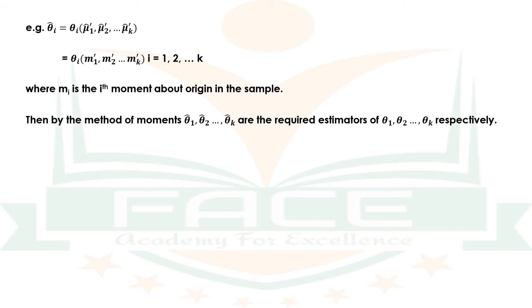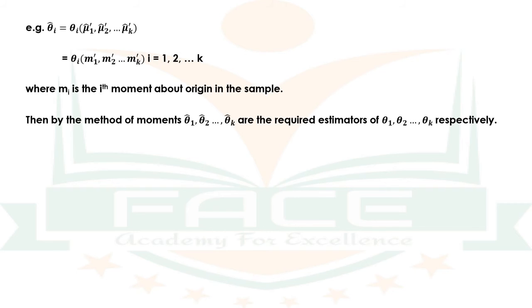That is, theta i hat is equal to theta i of mu 1 dash hat, mu 2 dash hat, etc., mu k dash hat, which is equal to theta i of m1 dash, m2 dash, etc., mk dash for i is equal to 1 to k,